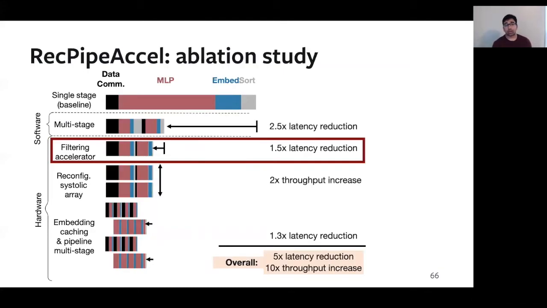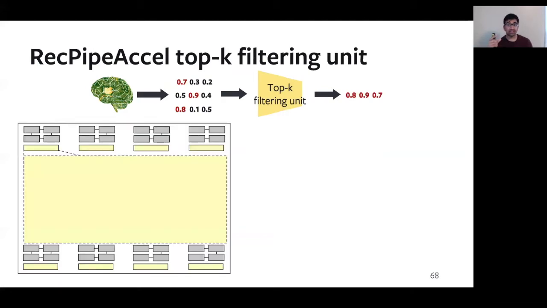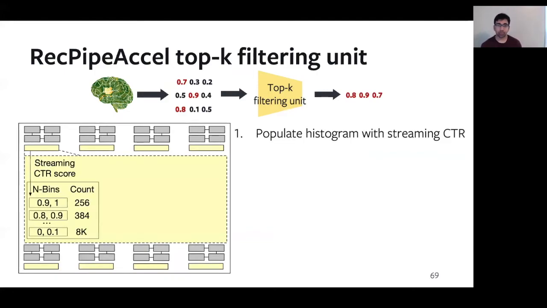Now, next, I want to look at the top K filtering unit. So at the top here, we see an example of the top K filtering operation, where the filtering unit in yellow takes as input the predicted click-through rate scores and outputs the top 3 items in red. Each systolic array subunit implements a separate and distinct sorting and filtering unit in yellow over here.